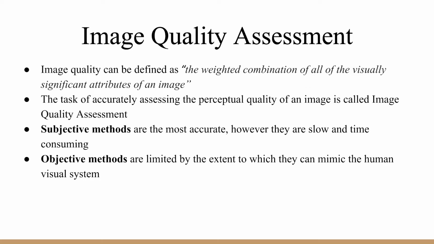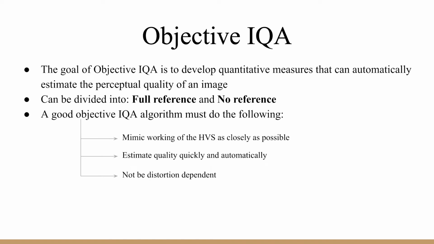The task of accurately predicting the perceptual quality of an image is called image quality assessment, or IQA. The most accurate way of assessing image quality is through subjective metrics obtained from experiments involving humans, from which metrics like mean opinion score are obtained. However, subjective methods are not feasible for real-time applications for obvious reasons. This is where the need for objective methods comes in. Objective image quality assessment involves developing metrics and algorithms to automatically estimate the perceptual quality of an image.